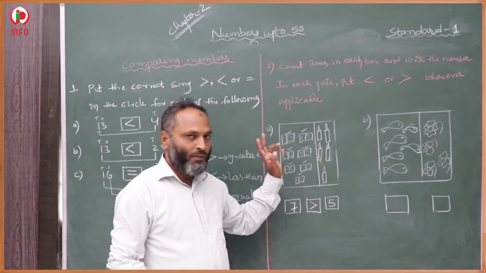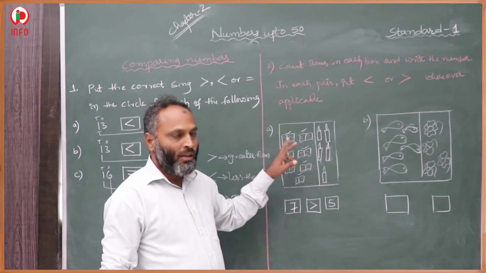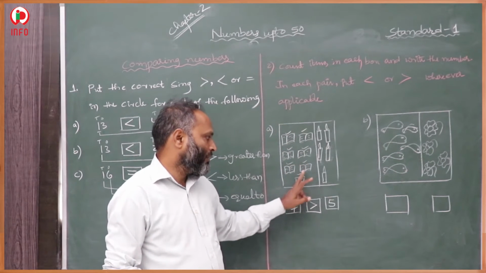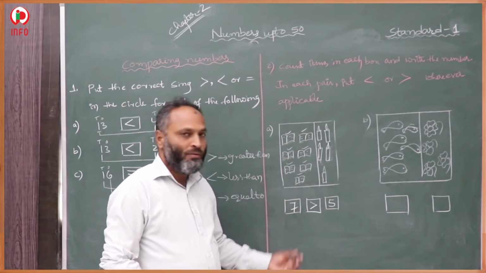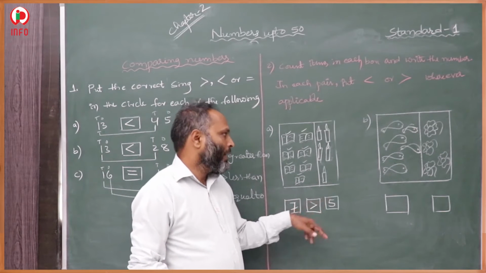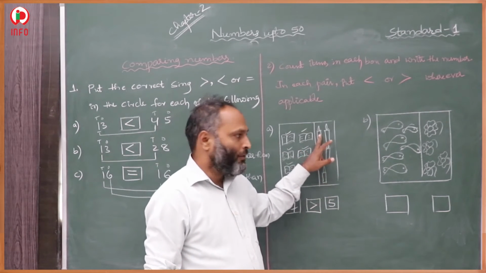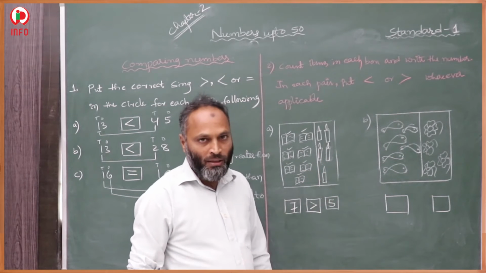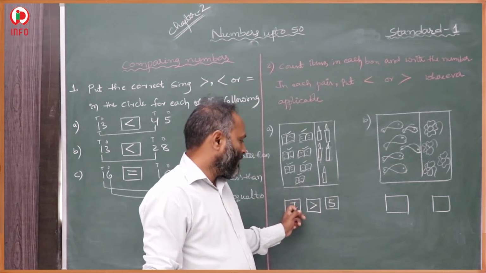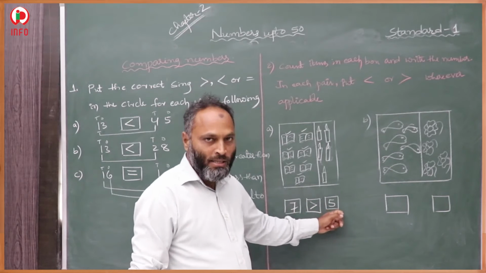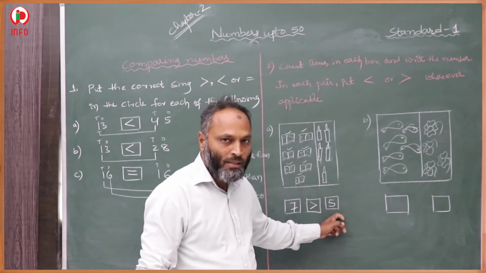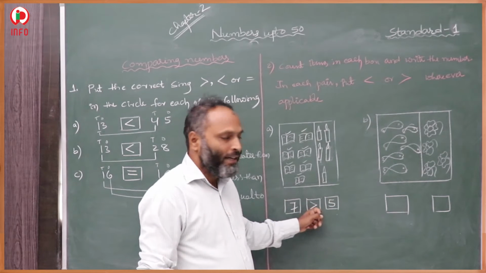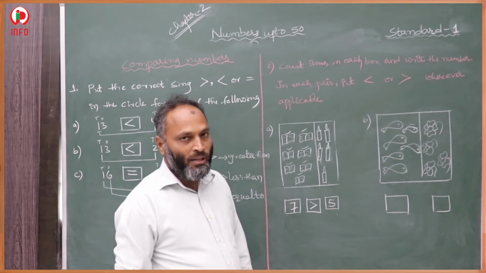So like this, first we have to count the number of objects. How many objects were there? 1, 2, 3, 4, 5, 6 and 7. 7 objects. First we have to write that in the box. Then how many candles were there? We have to check. 1, 2, 3, 4, 5. That we have to write in the next box. Now after that we have to compare which one is less. 7 is less or 5 is less? 7 is the greater and 5 is the less. It means 7 is greater than 5.